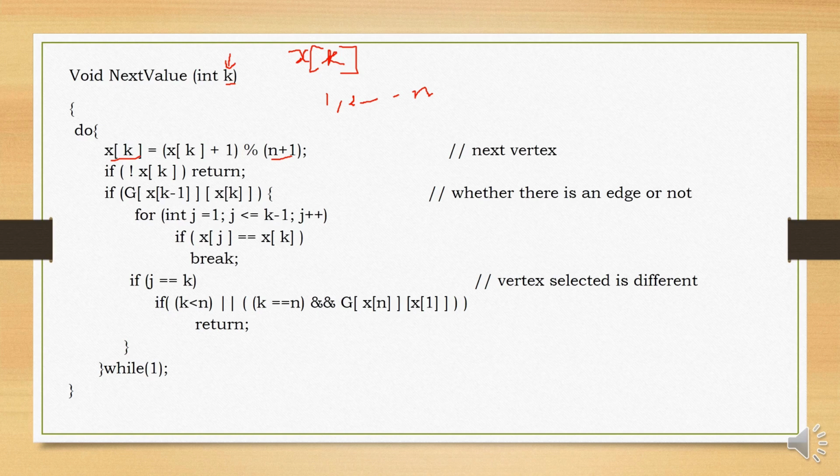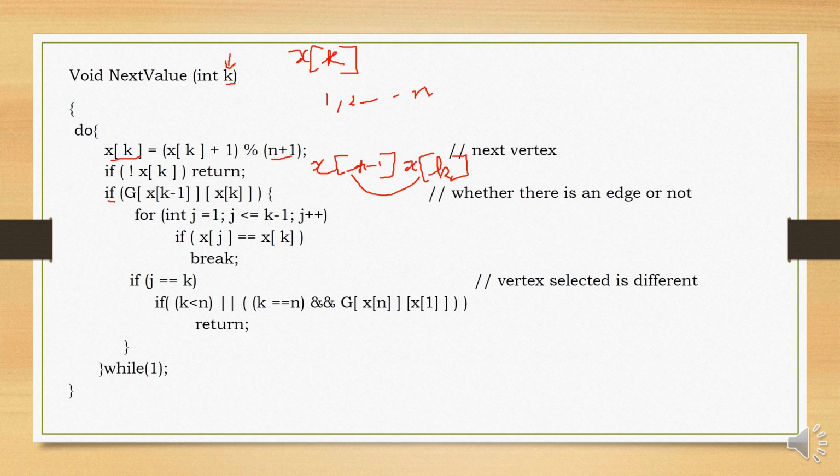If the value of x of k is 0, that means no vertex was assigned, so you need to return back to the calling function. In case a value was found, that means x of k was non-zero, then we need to check whether it has an edge with its previously chosen vertex. What is the previously chosen vertex? It is x of k minus 1. The presently chosen vertex is x of k. So it should have an edge with the previously chosen vertex. We need to check that. How do we get whether there is an edge from the previous vertex to the currently chosen vertex? By looking at the adjacency matrix.